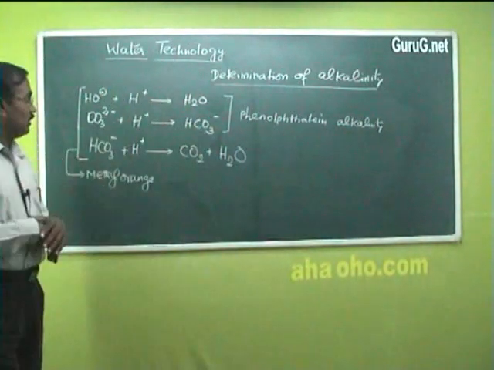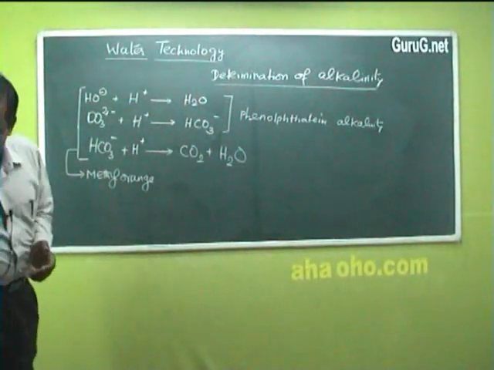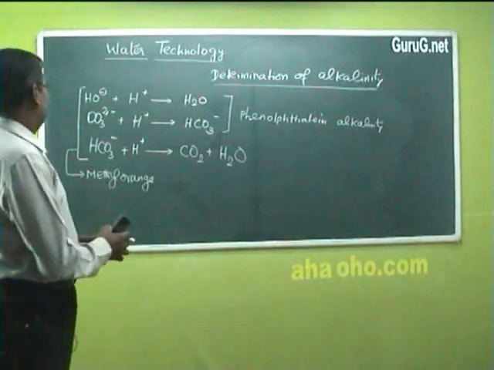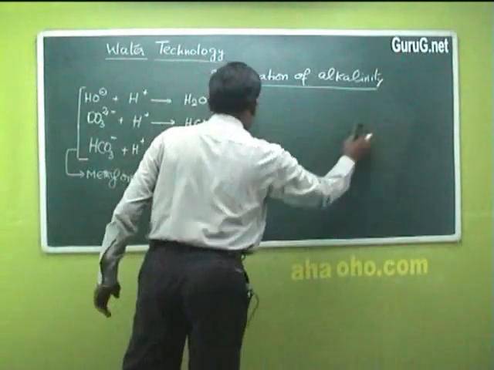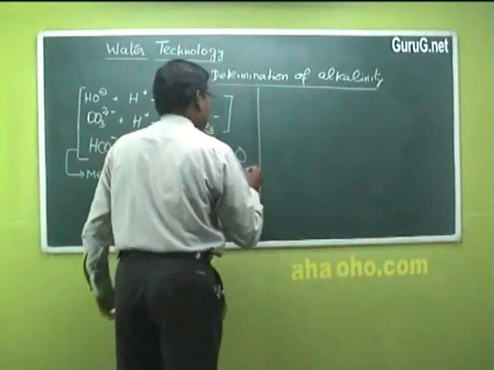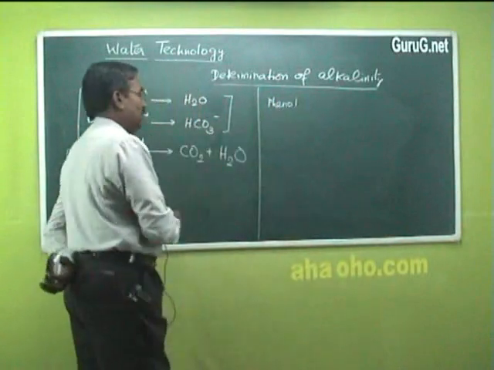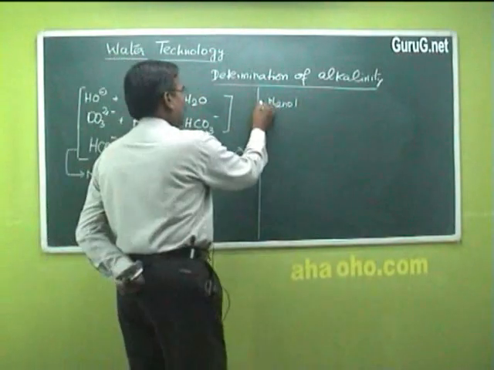So these are the two types of alkalinity. Let us see how these two are estimated. In the first determination, phenolphthalein alkalinity.